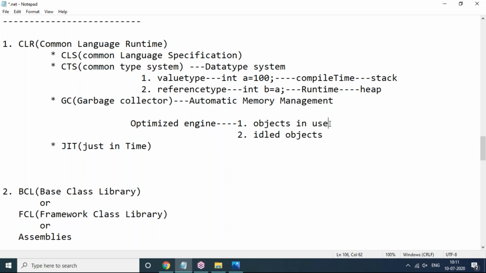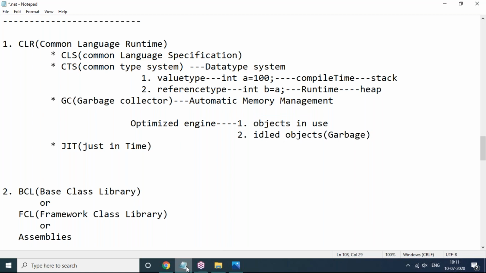Objects in use means these are useful objects. These objects can still be useful to run our application. Idled objects means these are garbage objects, not useful, they just sit simply in the memory. These objects will be destroyed from the memory, and that memory can be allotted to other objects. This is done by the garbage collector. This process is called automatic memory management.